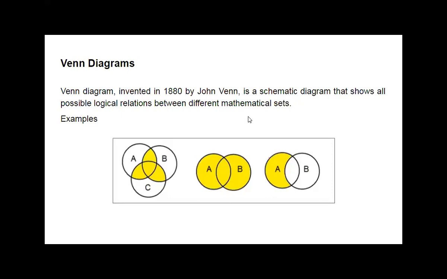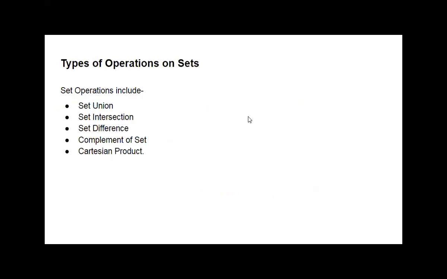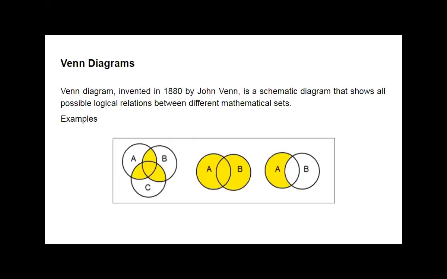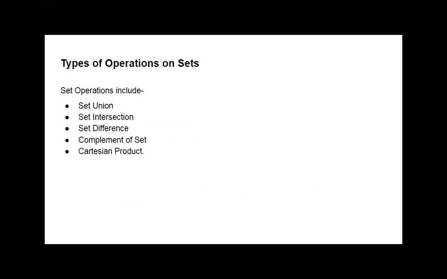Here only the Venn diagrams are drawn. For example, these diagrams are shown here. In the first diagram, three circles are there. Those are three sets A, B, and C, like this.